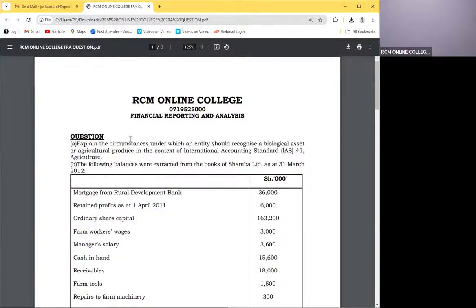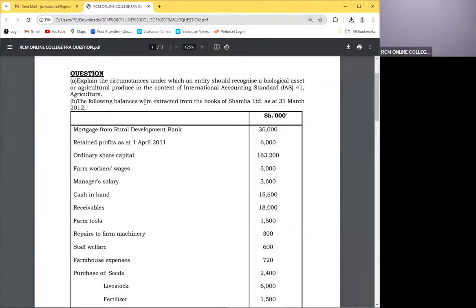So we are told here we want to start with part B. The following balances were extracted from the books of Shamba Limited as at 31st March. You can see mortgage from Rural Development Bank, retained profits, ordinary share capital, farm worker wages. You can see these are indirect expenses.